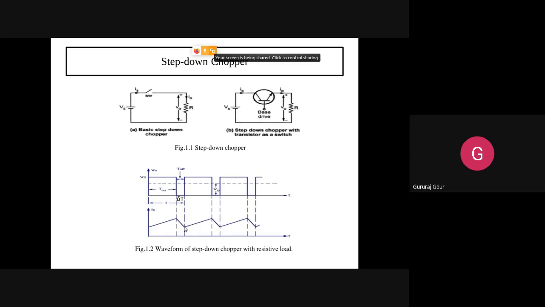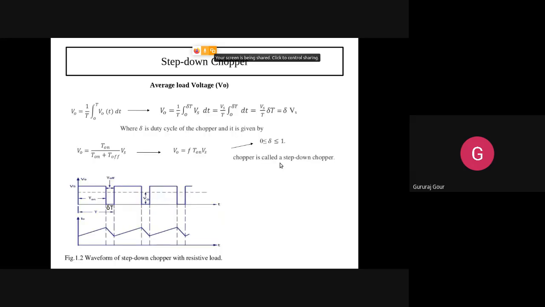So this is how, from the DC, we get a pulsating DC, something like the output of a rectifier that converts AC to pulsating DC. Here also we want pulsating DC, but from the DC itself, and that is a chopper. Let us try to understand. We will get two small derivations here: one is average load voltage, another one is RMS load voltage.